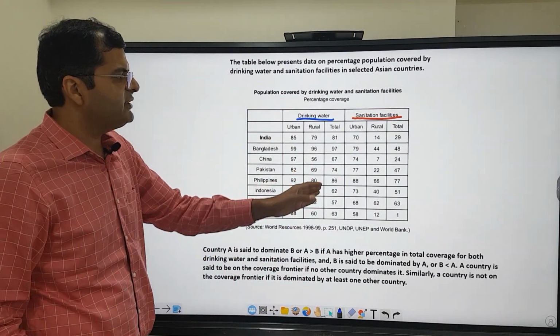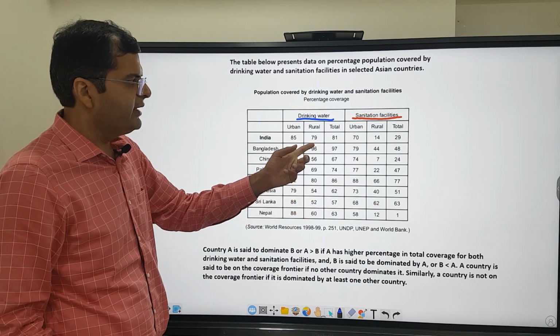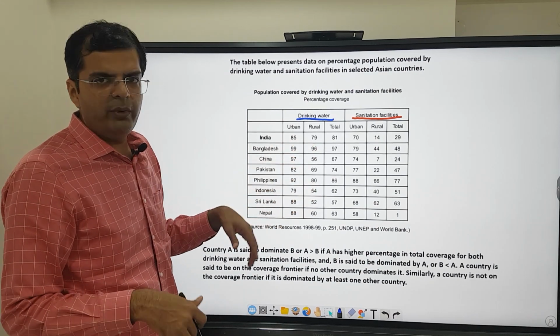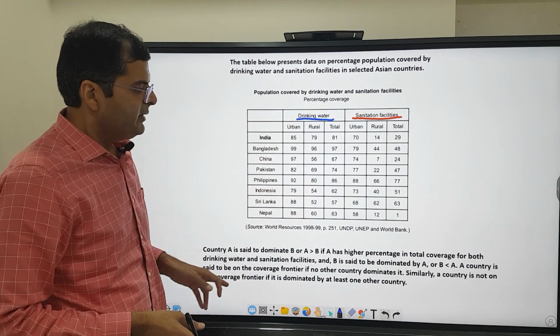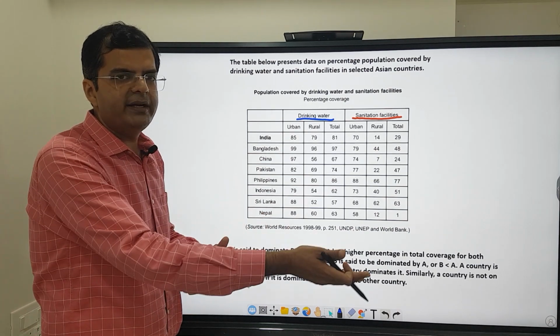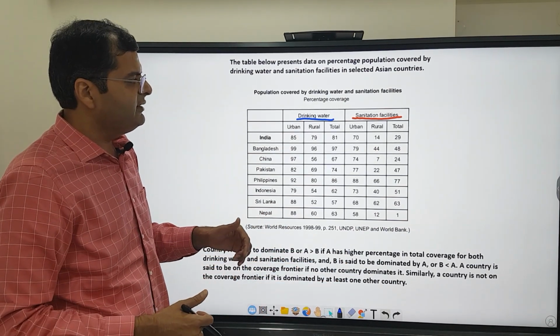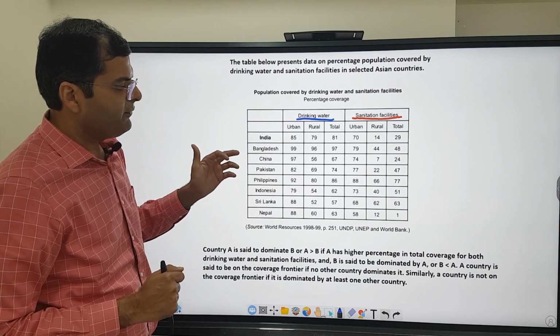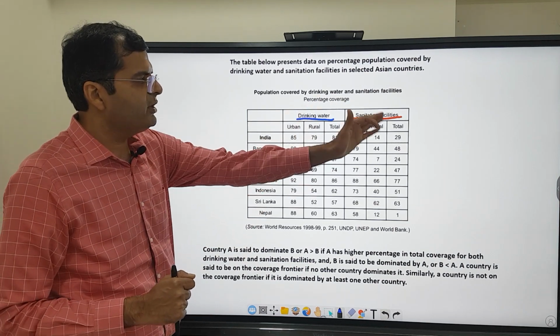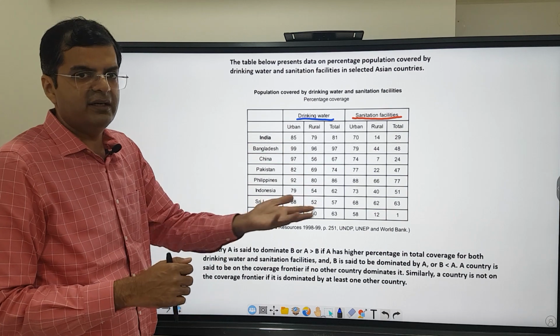If a country is highest on drinking water only, then also it will be on the coverage frontier, because it cannot be dominated by any other country. For a country to be dominated by another, that other country should have both drinking water and sanitation facility higher.